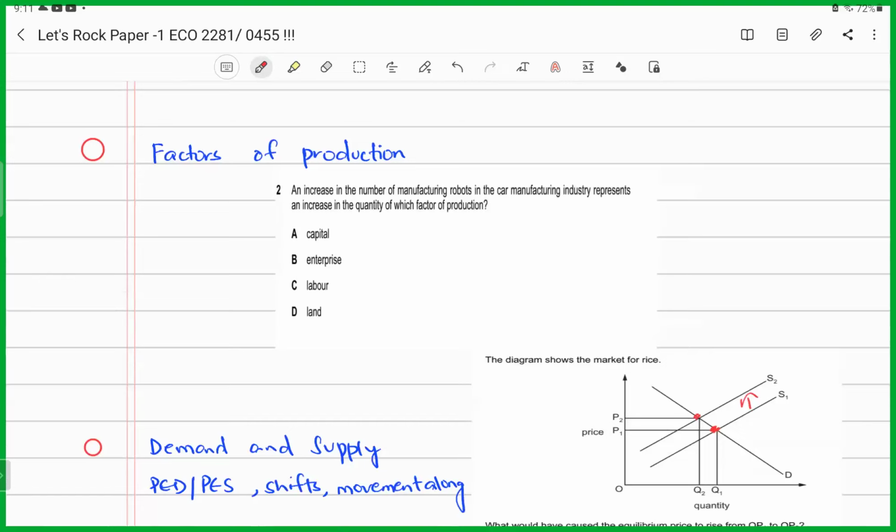Is it an example of an enterprise, an example of labor, or an example of land? Yes, it has to be capital, because we all know what capital is: any human-made manufactured good used to produce other goods, right? So it has to be capital.